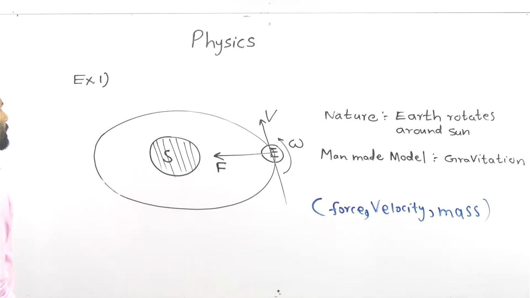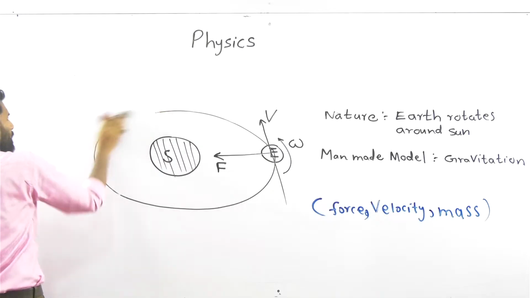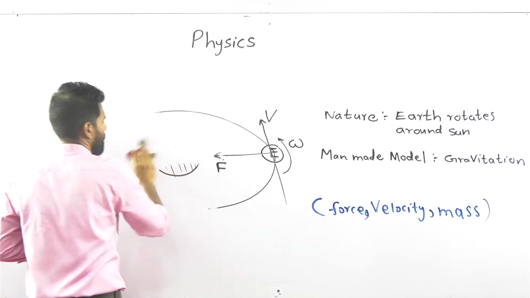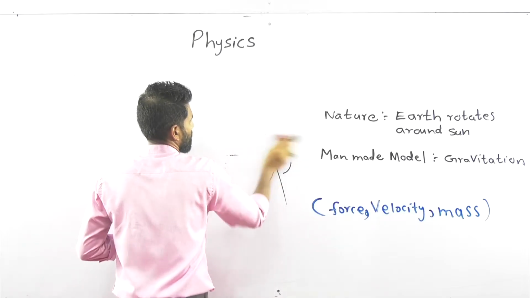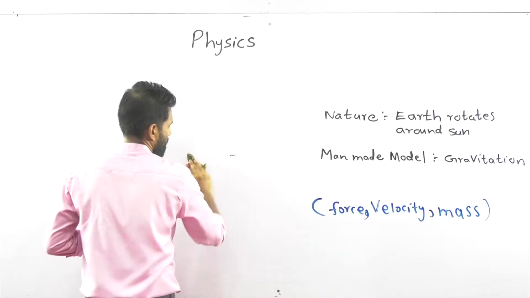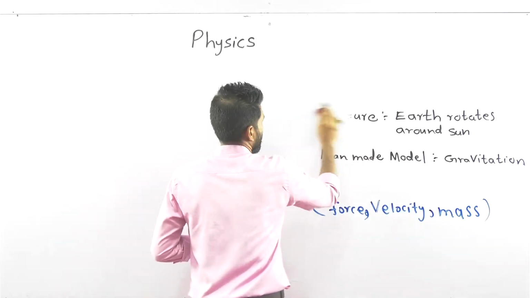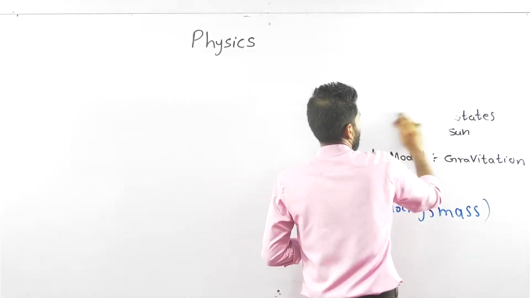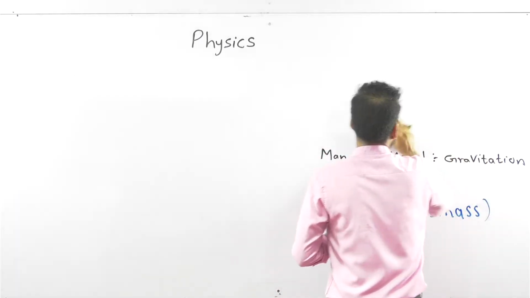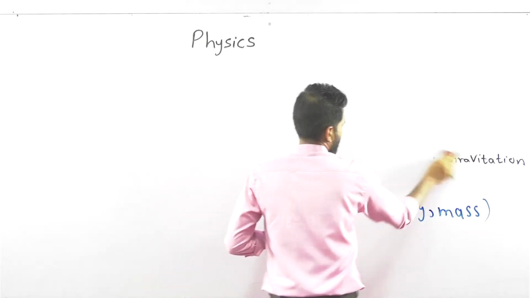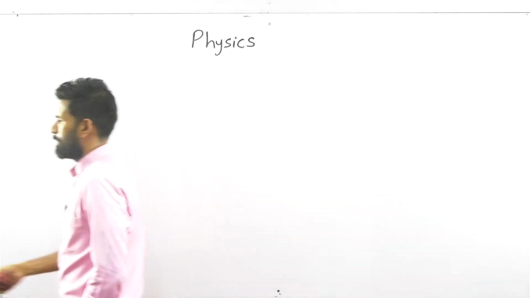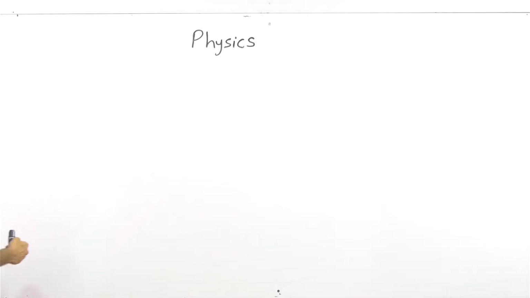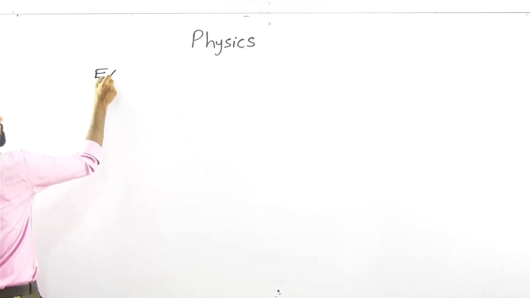Now we will come to example number 2. This is my second example to introduce you to what physics is.